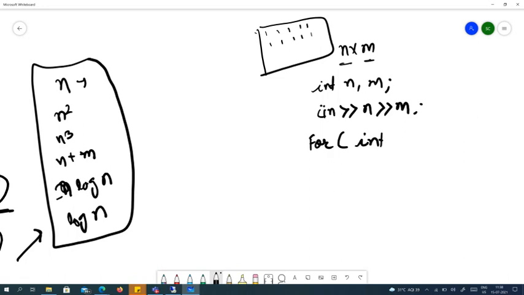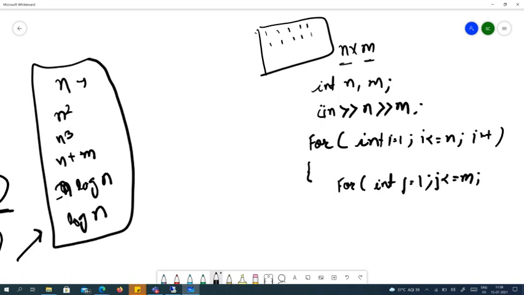First, i equals 1, i less than or equal to n, i plus plus. Then what we want to do is j equals 1, j less than or equal to m, j plus plus.